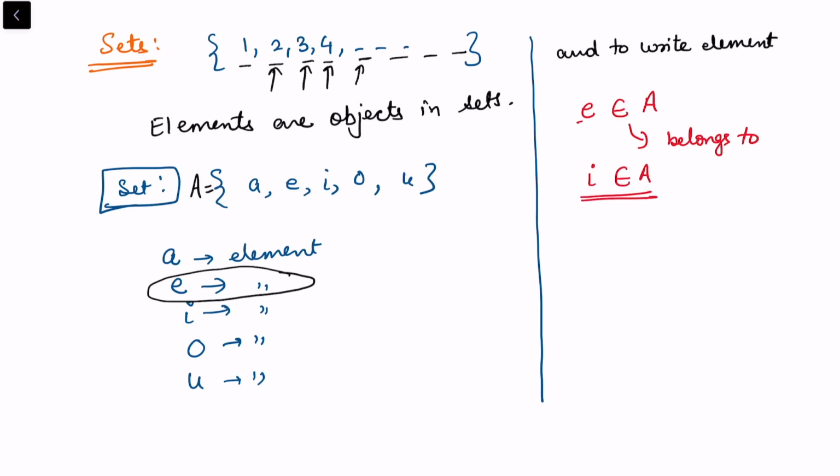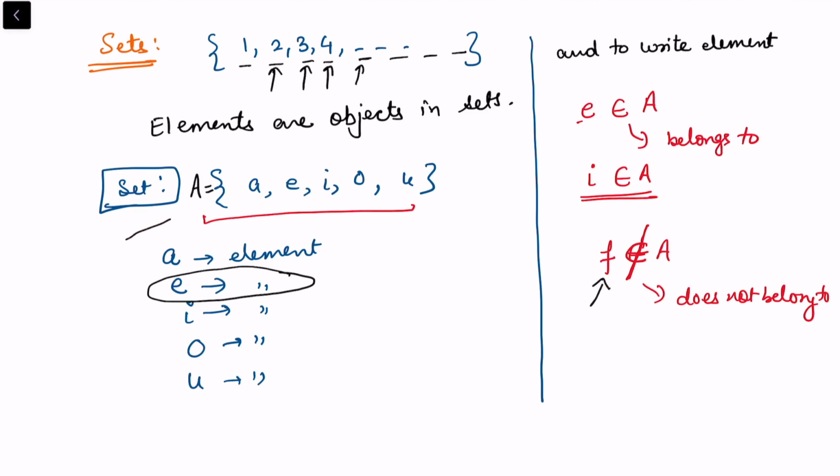Now you can see here F is not a vowel. I have considered capital A as a set of vowels. So F is not a vowel, so I will say F does not belong to the set A. For this notation, you have to just cross the symbol by a single line. Does not belong to means this element F is not a part of the set A.